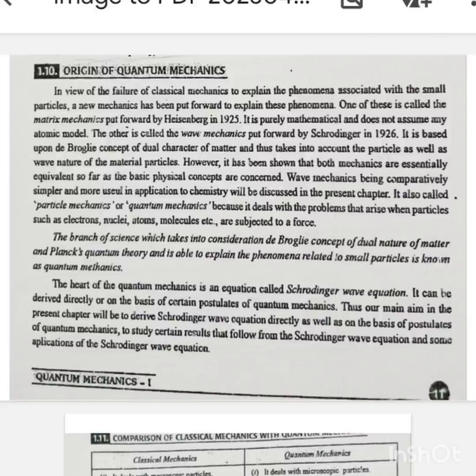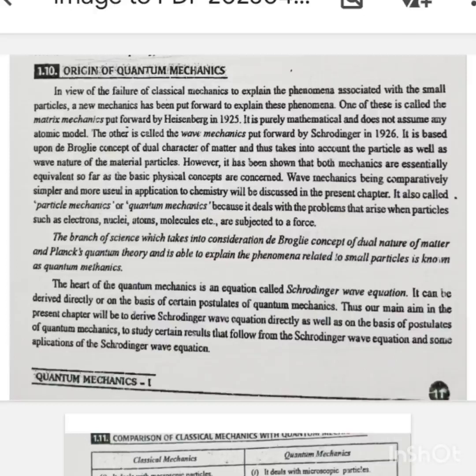In view of the failure of classical mechanics to explain the phenomena associated with small particles, a new mechanics has been put forward to explain these phenomena. One of these is called matrix mechanics, put forward by Heisenberg in 1925. It is purely mathematical and does not assume any atomic orbital. The other is called wave mechanics, put forward by Schrödinger in 1926. It is based upon de Broglie's concept of the dual character of matter and thus takes into account the particle as well as the wave nature of material particles.